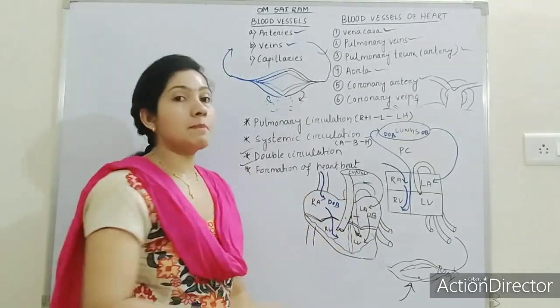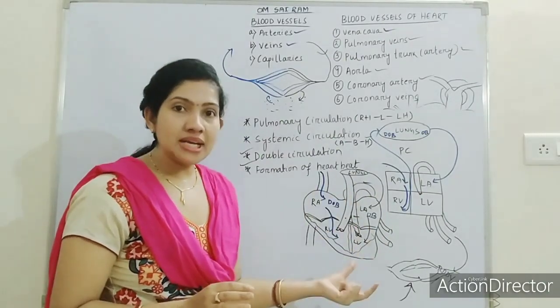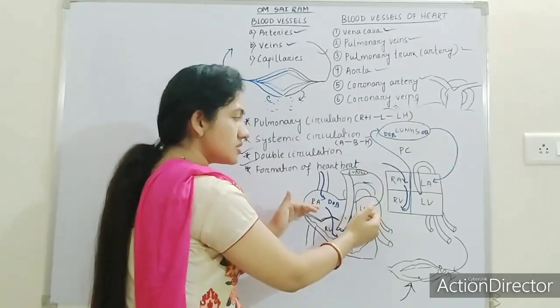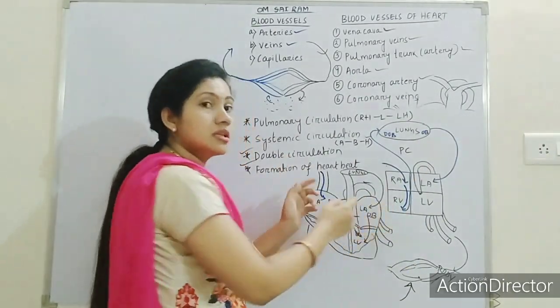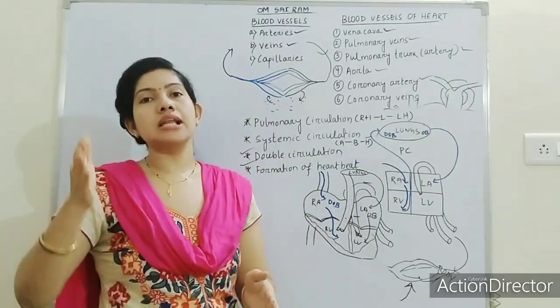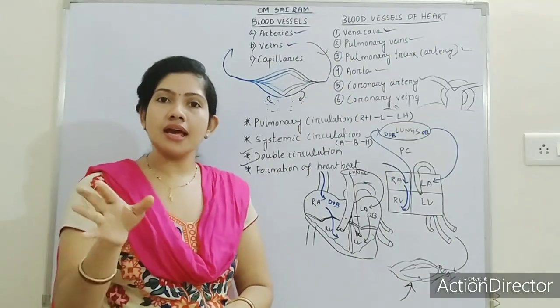This forms a complete cardiac cycle. Again these two will receive blood and pump. This process continues from birth till death. As I said, heart muscles never get tired.